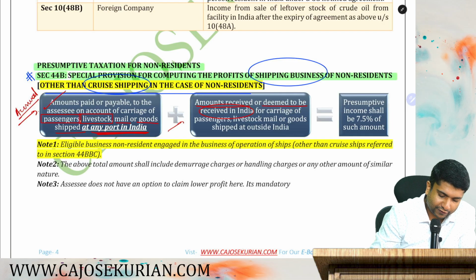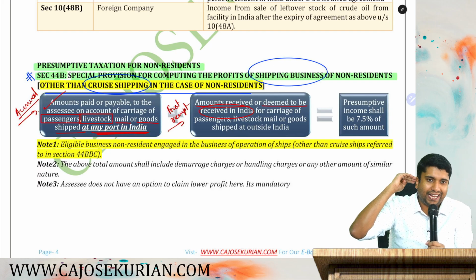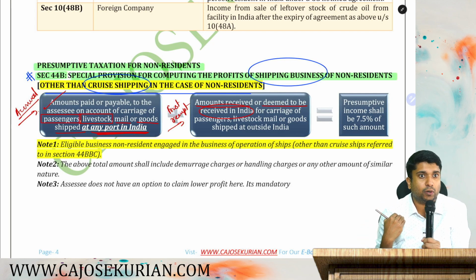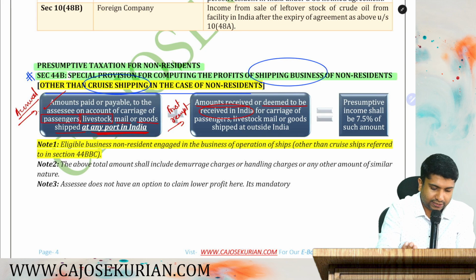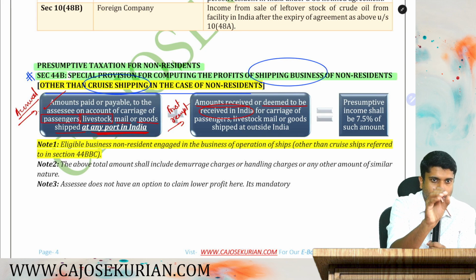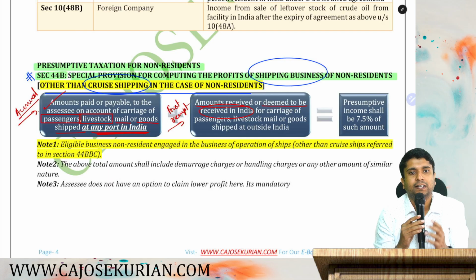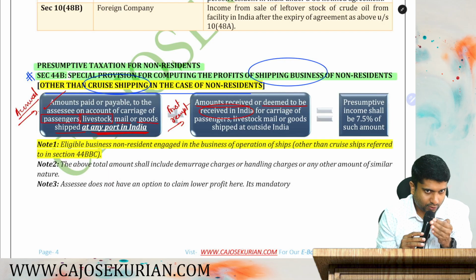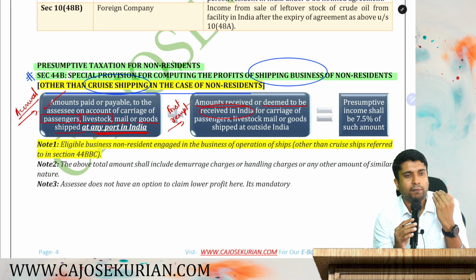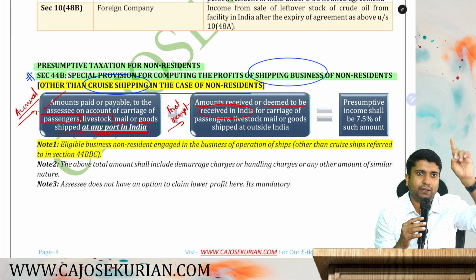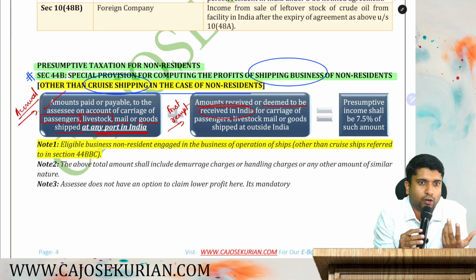And this is first receipt. So whenever you are shipping any passenger, goods, mail, livestock, etc. to a port in India, then the freight that you are getting for shipping any products to India shall be an income accrued in India. Likewise, if you are shipping any passengers, livestock, mail, goods, etc. to a port outside India, but you are receiving the payment in India, then we can call it as what?